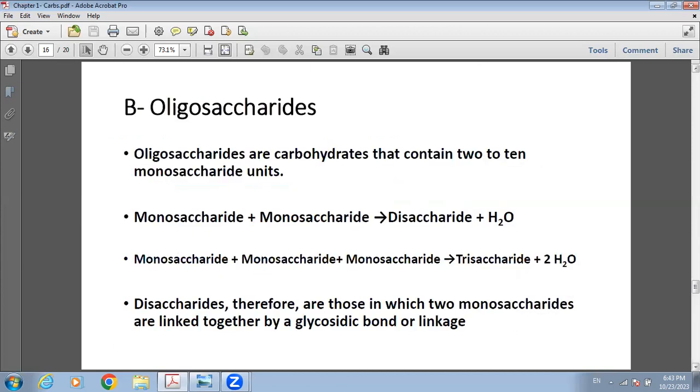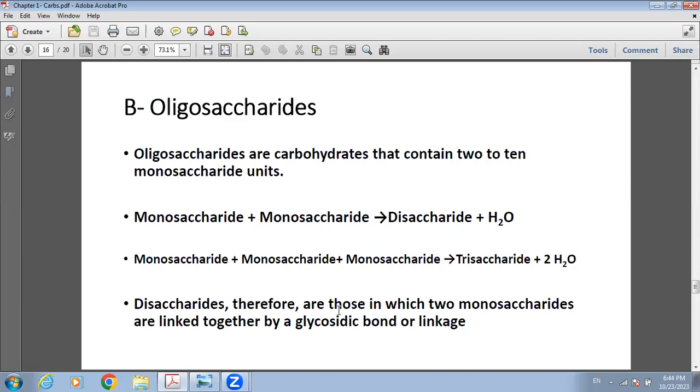The second main group of carbohydrates is oligosaccharides. Oligosaccharides are carbohydrates that contain 2 to 10 monosaccharide units. When a monosaccharide combines to another monosaccharide, we get a disaccharide and a water molecule is released. When 3 monosaccharides condense, they produce a trisaccharide and 2 water molecules are released.